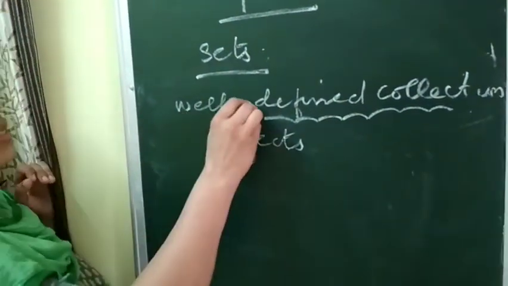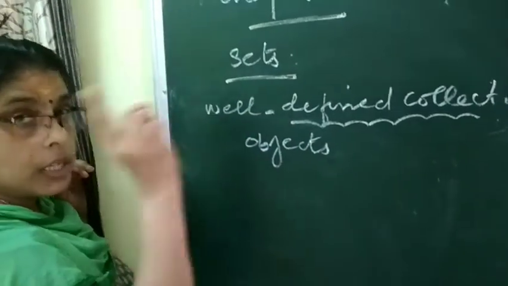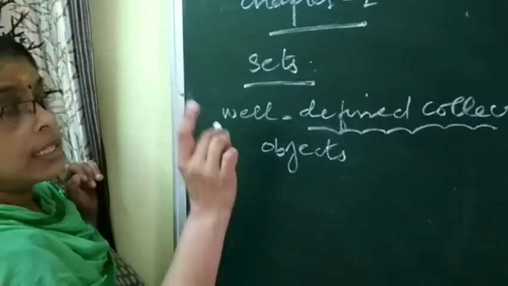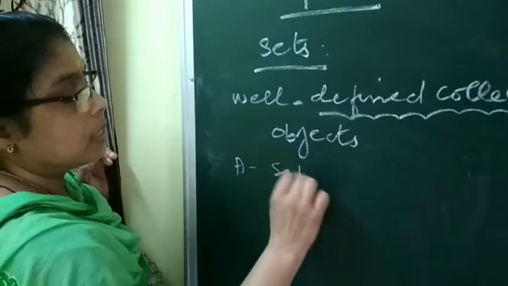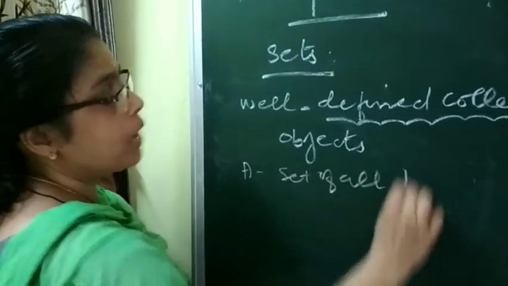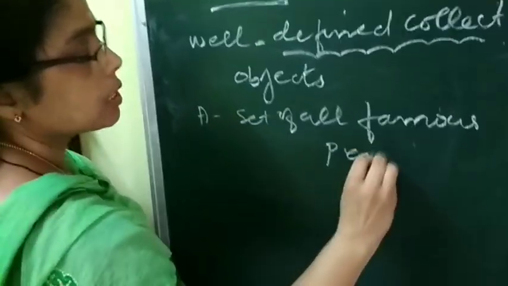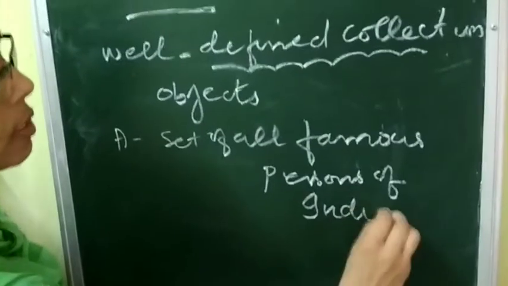Until and unless you can define it properly, it is not a set. Example, I am taking a set. Set is denoted by capital letters. I am taking a set A, the set of all famous persons of India. Famous persons of India. This is not a set.